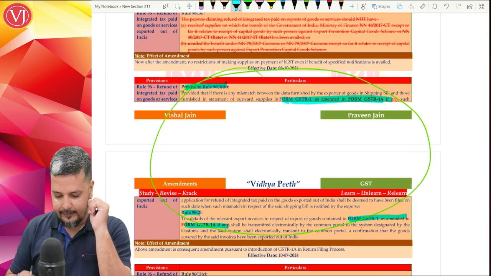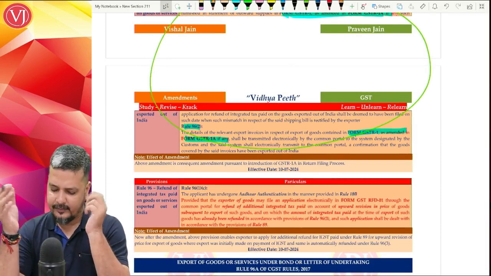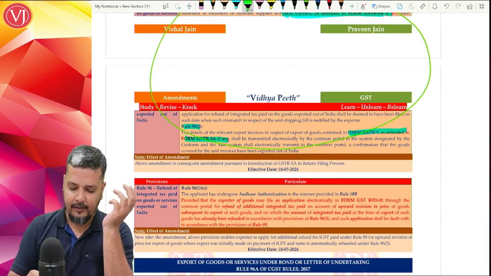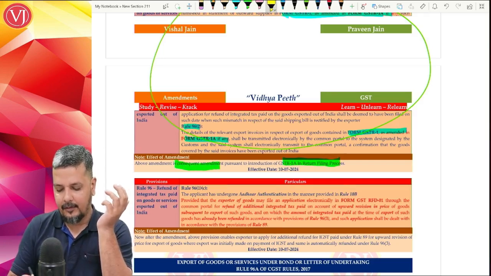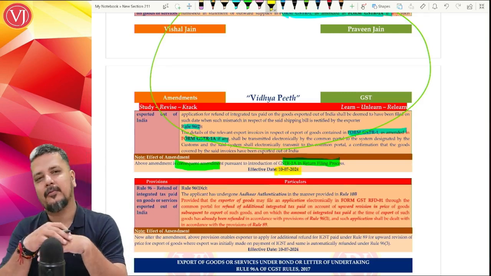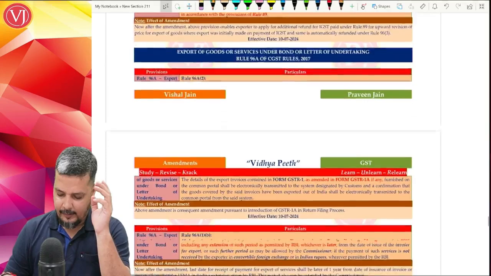Also the same is there in your Rule 96 sub Rule 2. This is purely consequential amendment due to the change in your return filing process effective from 10th of July 2024. So not at all important, ignore them.